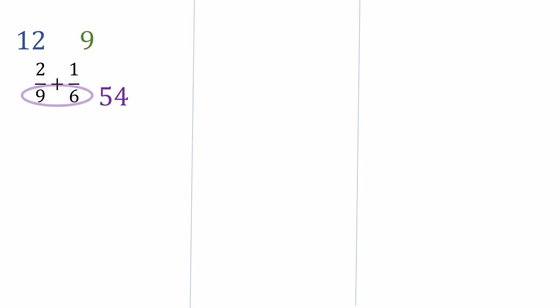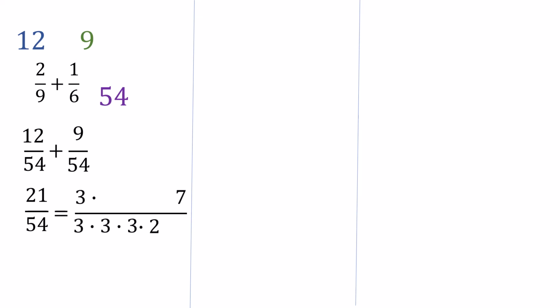Now let's rewrite our fractions. We'll end up with 12 over 54 plus 9 over 54. And there's our common denominator. 12 plus 9 is 21 over 54, and we need to see if we can reduce it. We can see that 3 times 7 is 21, and 3 times 3 times 3 times 2 is 54. We're going to slash the 3 over 3, and that ends up being 7 over 18. That looks familiar.